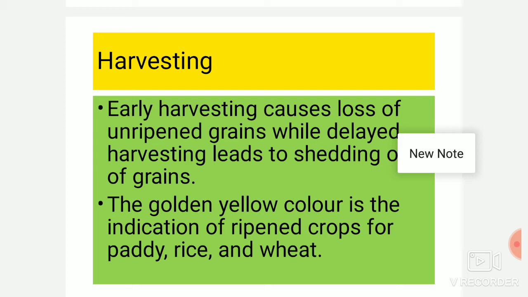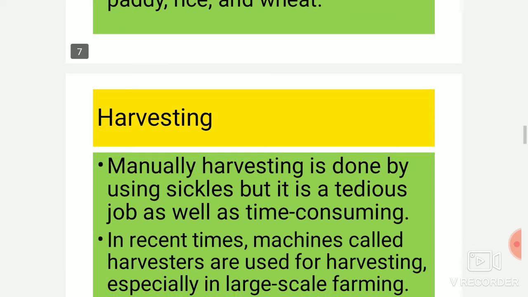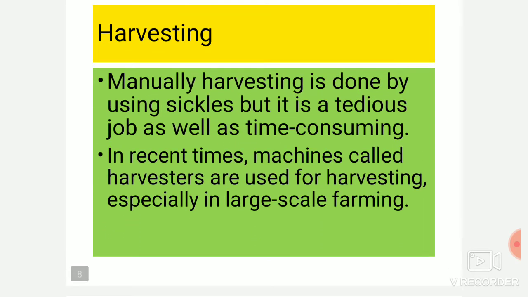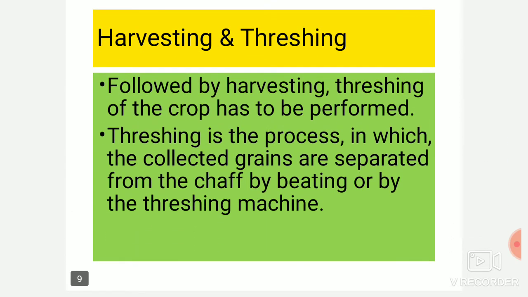The golden color is the indication of ripeness for paddy, rice and wheat. Manual harvesting is done by using the sickle, but it is tedious, means it takes a lot of time. In recent times, machines called harvesters are used for harvesting, especially in large scale farming.